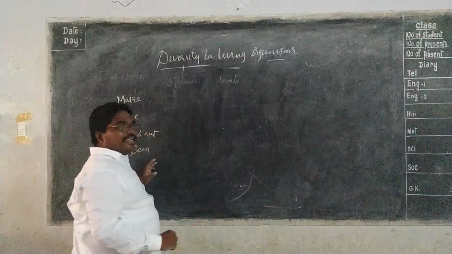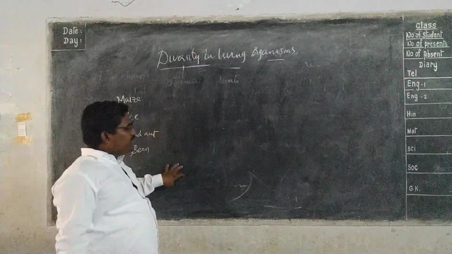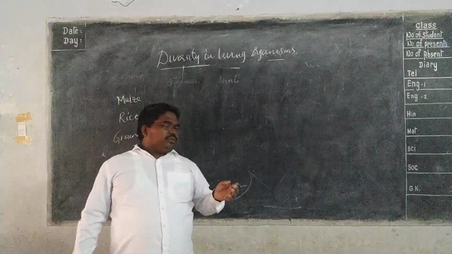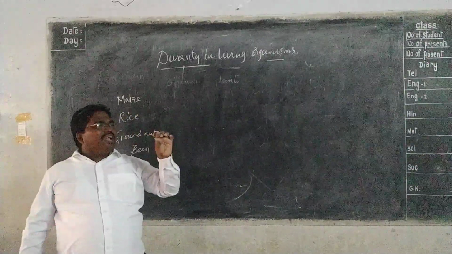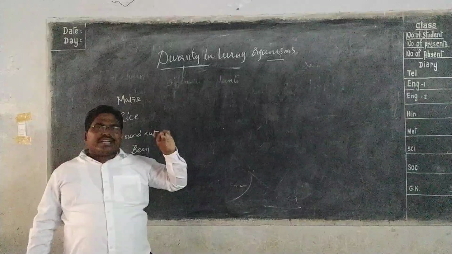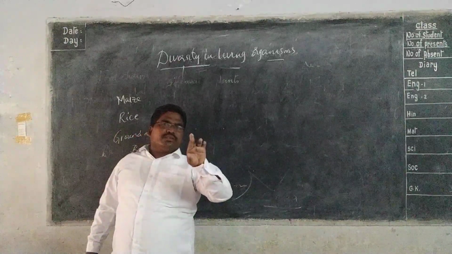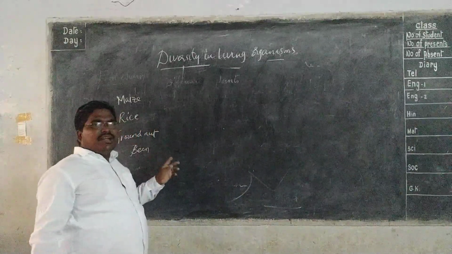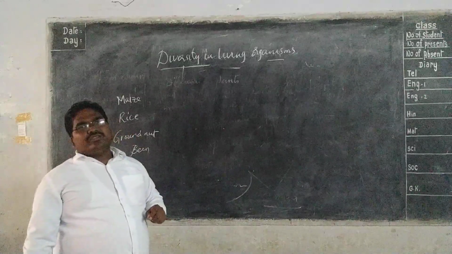Now observe the seeds. Soak the seeds for one night, and in the next morning take the seeds and observe them. Take the maize and scratch the portion between your fingers. A whitish portion will come out. The seed won't divide into two halves. And take this bean and press it. The seed will divide into two equal halves.